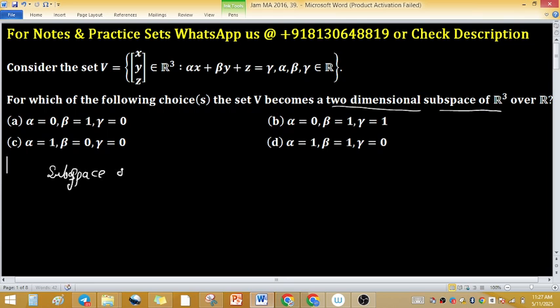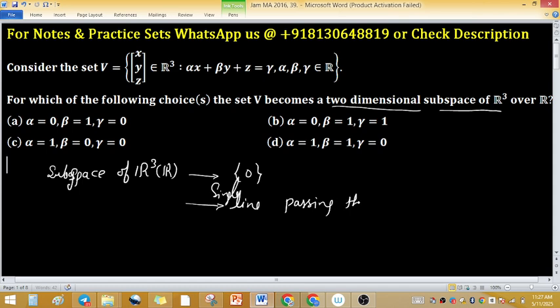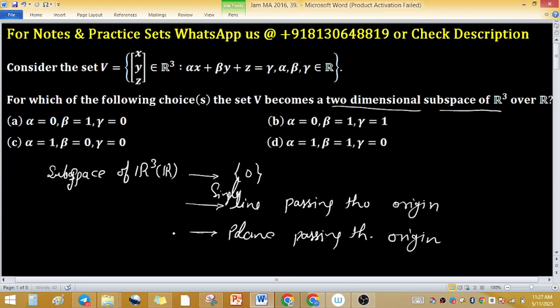subspace of R cube over R. We know that the trivial subspace, a single line passing through the origin, a plane passing through the origin, and the subspace R cube itself. So there are 4 subspaces of R cube.